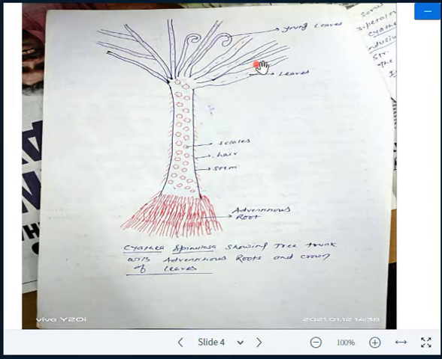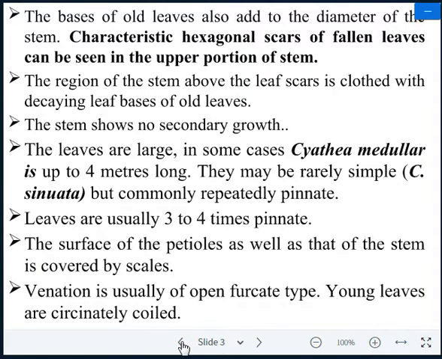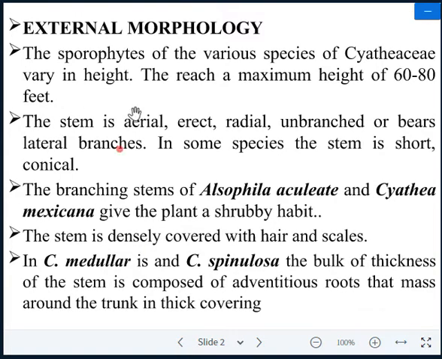So the presence of sori is a character feature of Cyathea, and also of the higher pteridophytes which come under the division Pterophyta. This is a picture of the sporophyte plant of Cyathea. It is tree-like and may reach a maximum height of 60 to 80 feet. That is the reason Cyathea is considered the largest fern.